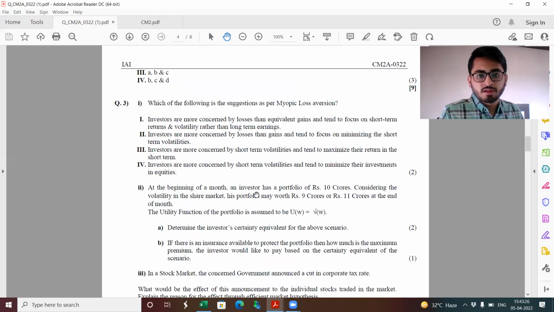Part 2, at the beginning of the month, an investor has a portfolio of rupees 10 crores. Considering the volatility in the share market, his portfolio may be worth 9 or 11. Determine the investor's certainty equivalent. I would say this is a straightforward vanilla question, very easily solvable.